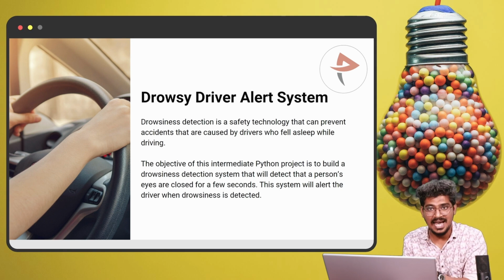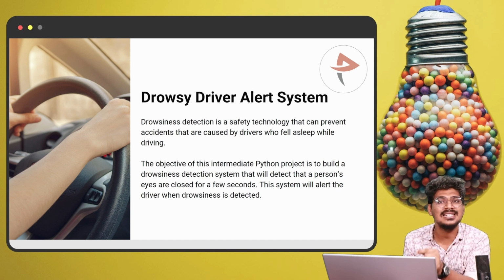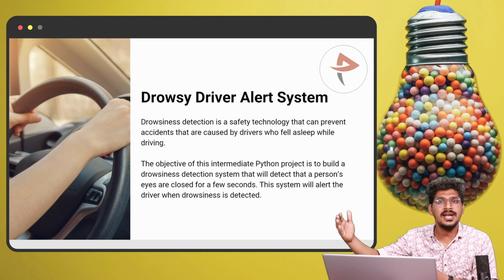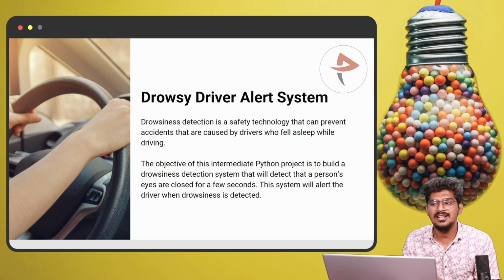It will detect that the person's eyes are closed for a few seconds, and the system will alert the driver when drowsiness is detected. If the eyes are closed for a few seconds, definitely it is the drowsiness of the driver. For example, here we are fixing 15 seconds. That means depending on the counting, after 15 seconds the person definitely feels drowsy, and it will alert the driver. Okay, so that is the system.